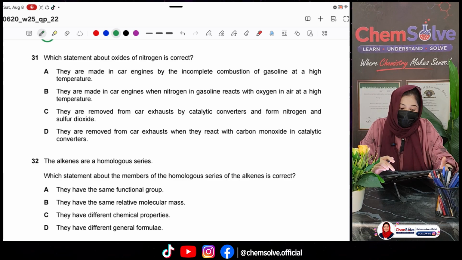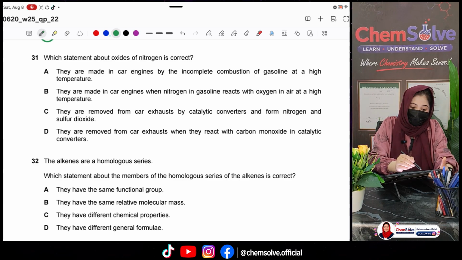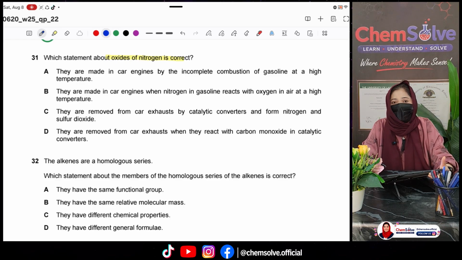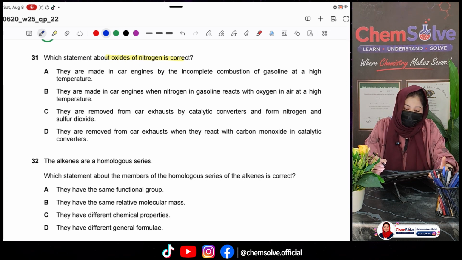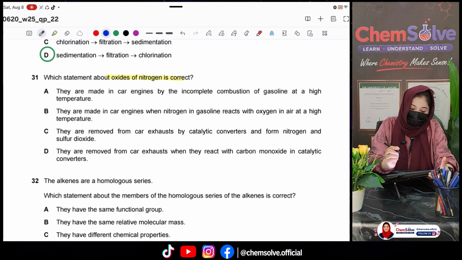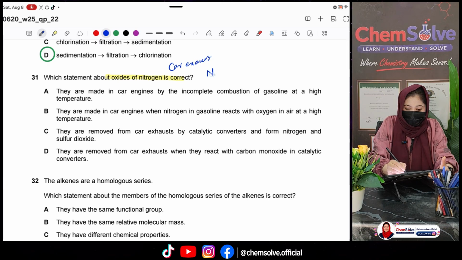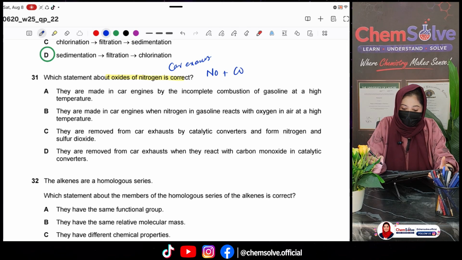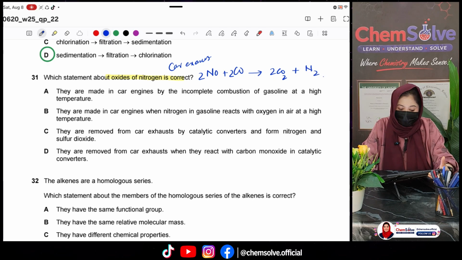Question number 31. Which statement about the oxides of nitrogen is correct? Again, this is a fact-based question. We have done it many times in different questions. They are accumulated in the car exhaust, and when we react them with carbon monoxide, they form carbon dioxide and also nitrogen gas.